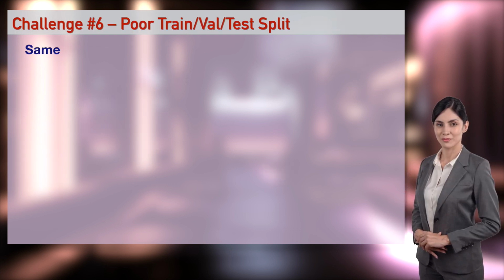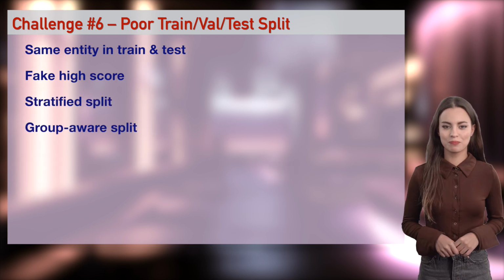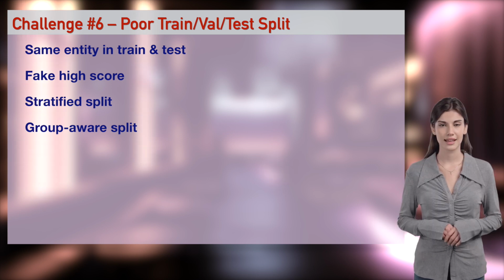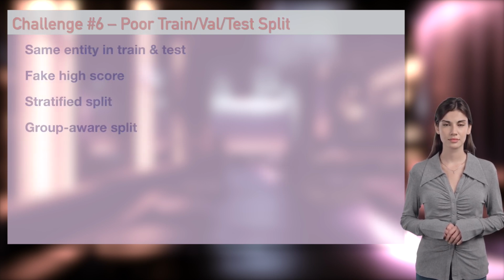You split by random but the same patient appears in train and test. Instant leakage. I did this with medical data, 99% accuracy, completely fake. Always split by patient ID, timestamp, or stratified. I'll break the day 85 app live with a bad split, then fix it with stratified shuffle split. Anastasia, save me from fake accuracy.